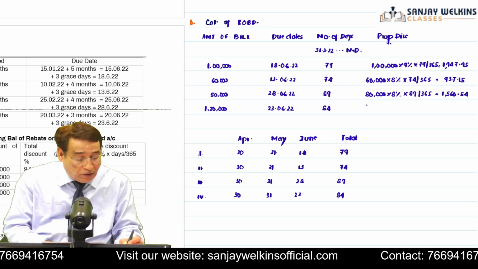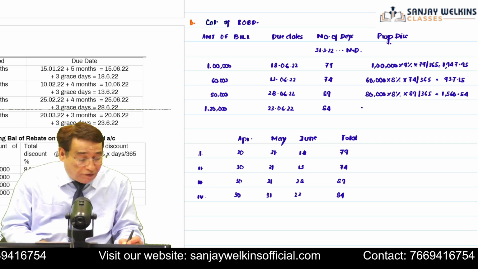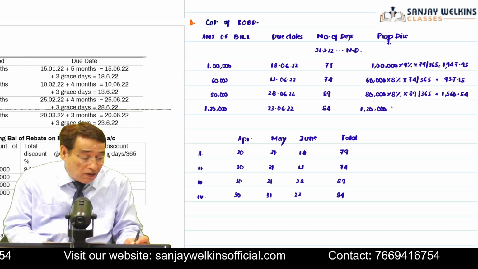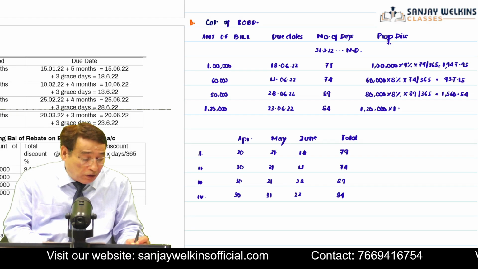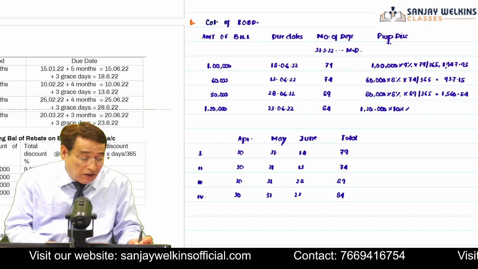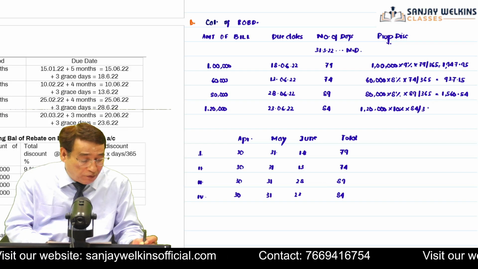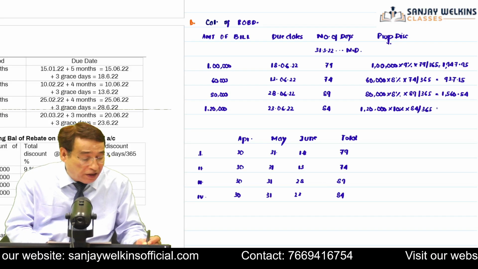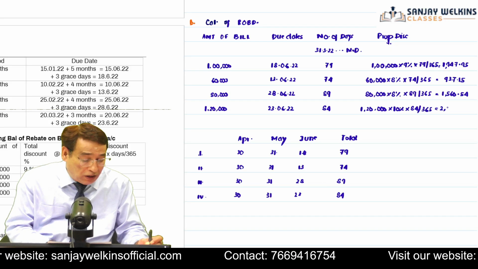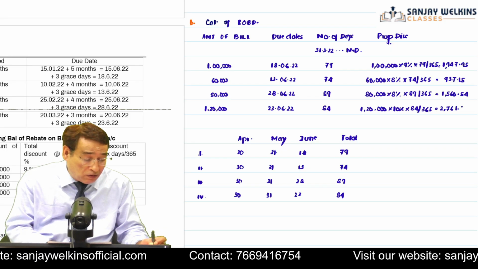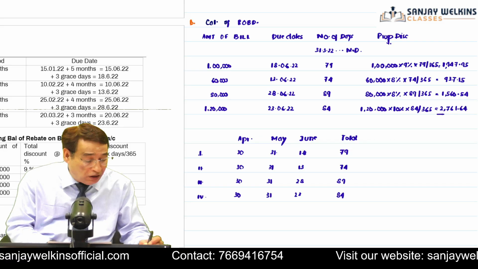Similarly, the last bill is of 1,20,000. So you are going to write 1,20,000. Then discount rate of this particular bill, remember, is 10%. And here you are supposed to compute discount for 84 days. 84 divided by 365. It will be equal to 2,761.64. Correct? So this is how you are supposed to compute the amount of discount.